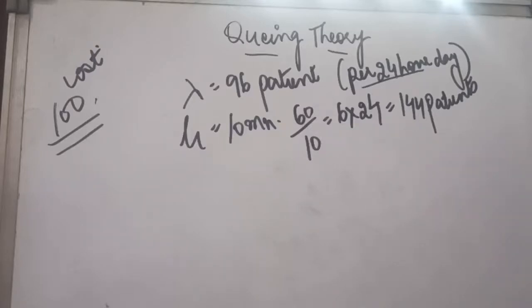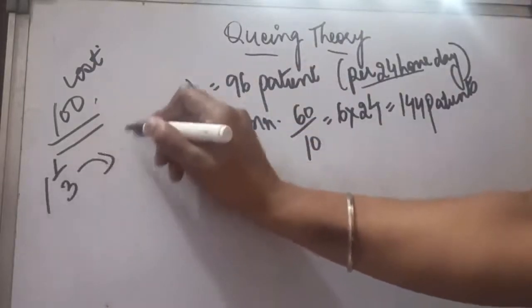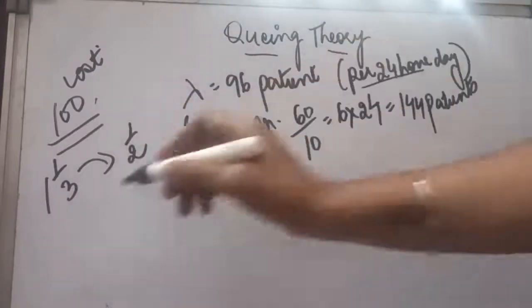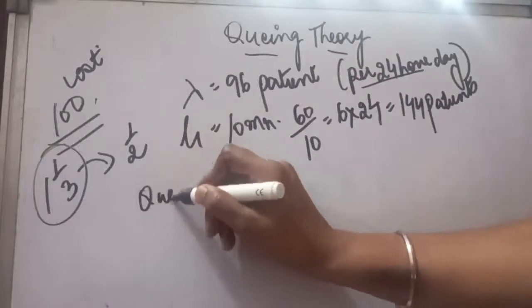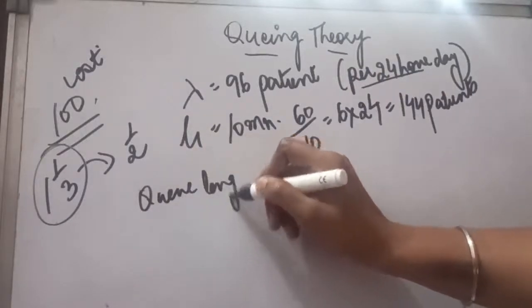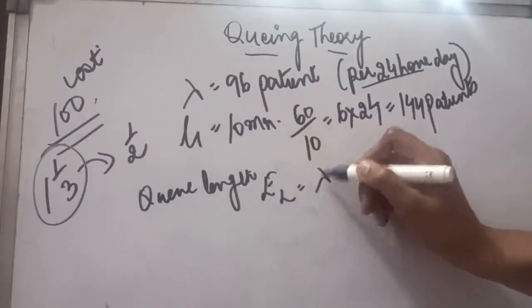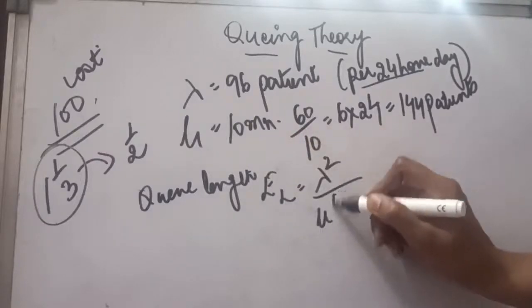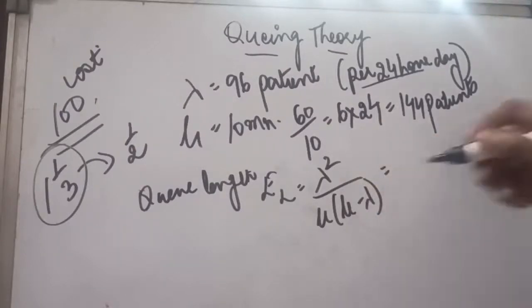So we have to find out how much the budget should be so that the queue size is decreased from 1 upon 3 to half. Present queue size is this, we want to decrease it to this. So let's see, is the present queue size this only? Queue size means queue length. So queue length is EL, and we know the formula to find the queue length. This is the formula, so we will fill the values in this.